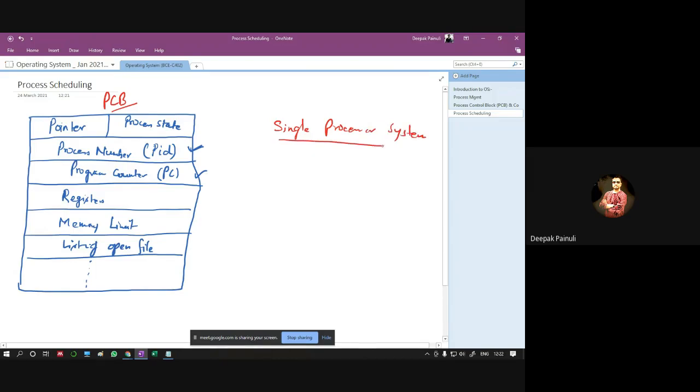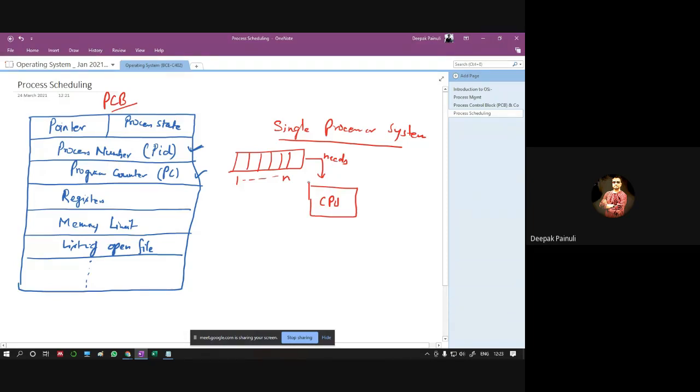Right, that means we have only one CPU with us for all the processing of all the processes available in the system, right? But the problem here is that we have n number of processes in the system, 1 to n, and every process needs CPU for its execution, right? Every process needs CPU for its processing or completing its task, right?